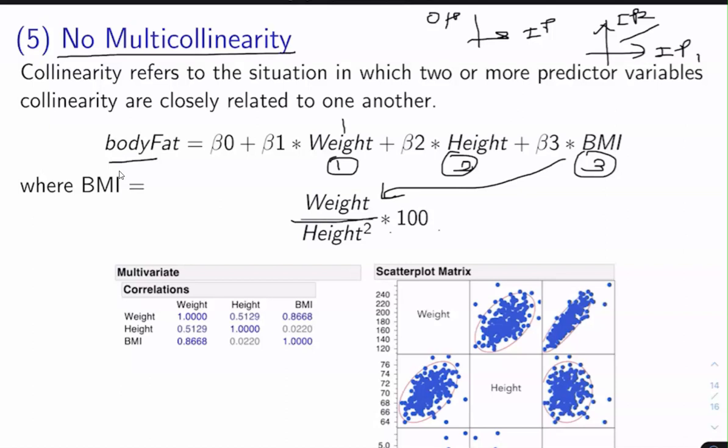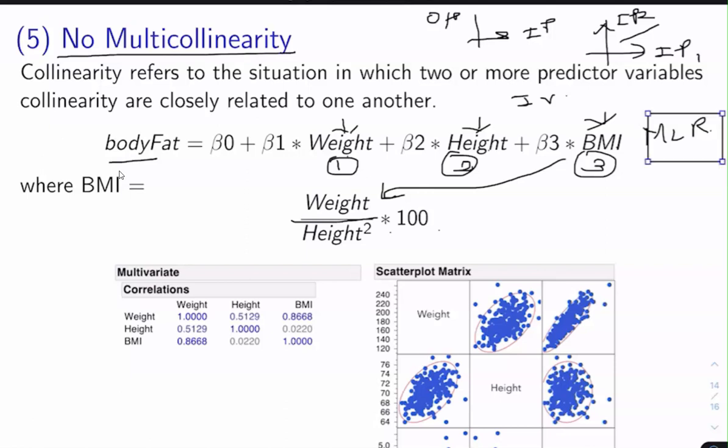Here there are three different input features, called weight, height, and body mass index. These are also called our independent variables. If there are multiple independent variables, it means that this is a multiple linear regression problem. And typically the non-multicollinearity assumption is violated in multiple linear regression modeling.